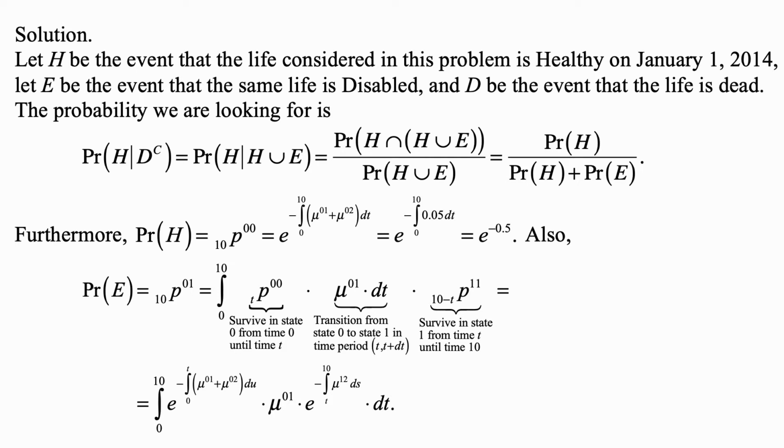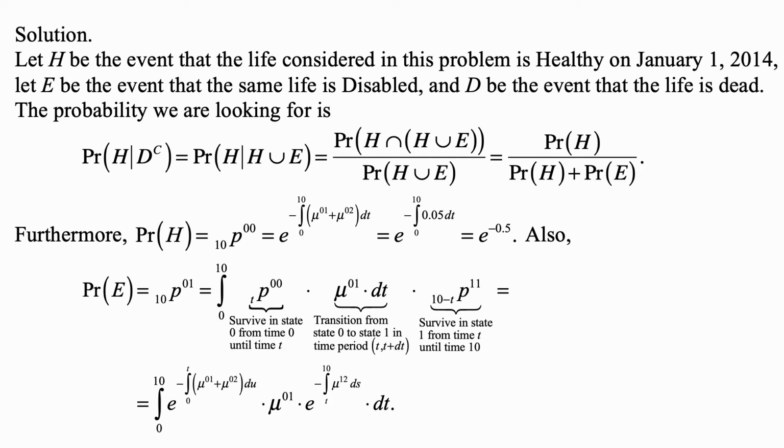Now, what is the probability of H? That's the probability that the person is healthy on January 1st, 2014, and the person is known to be healthy on January 1st, 2004. So this is the probability that this healthy person in state 0 is still in state 0 after 10 years.